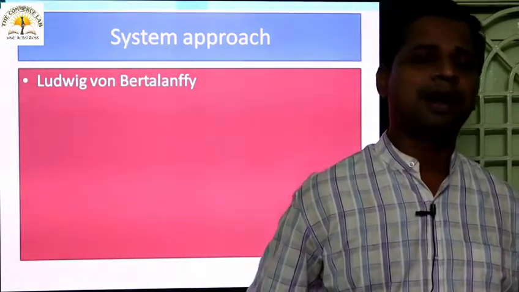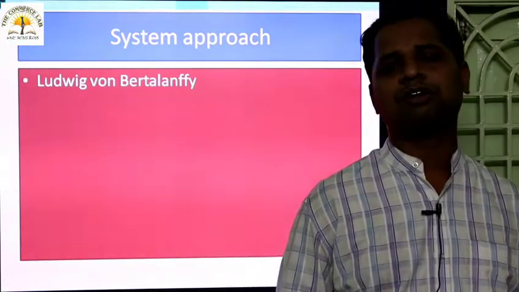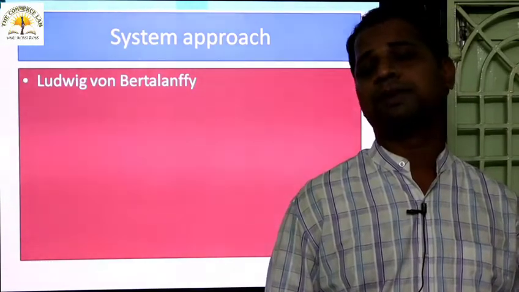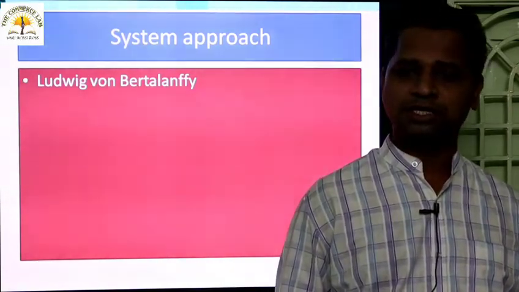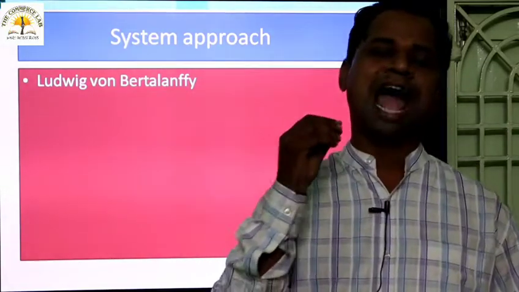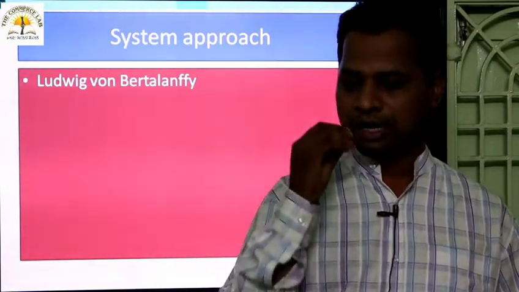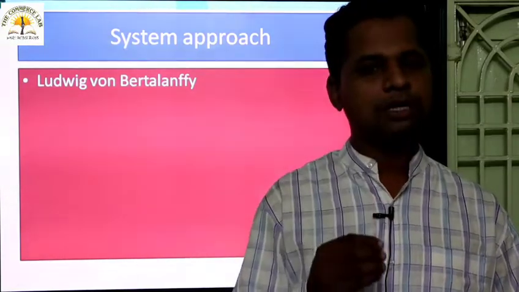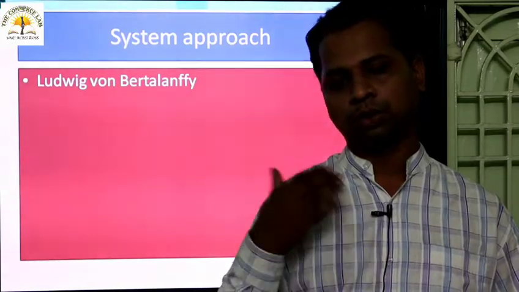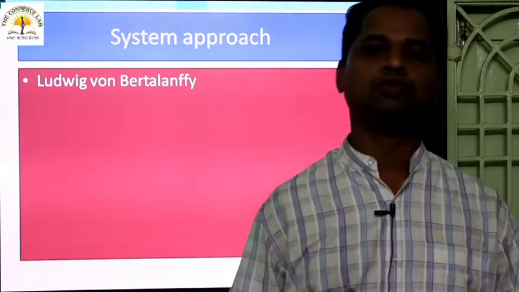Similarly, if any part or any subpart is not functioning properly, then there is a certain serious impact on the total system. So it is very important that each and every system has to function properly, so that the impact will be good to the total system and the total system will function smoothly.